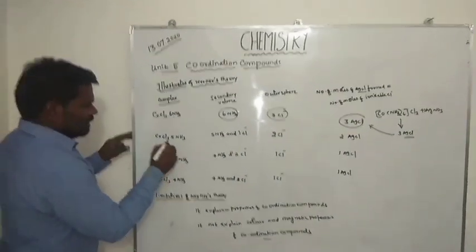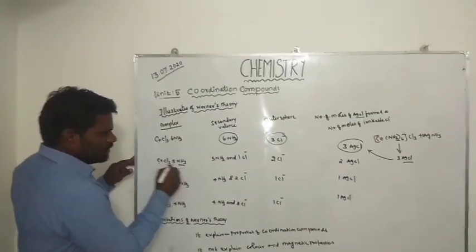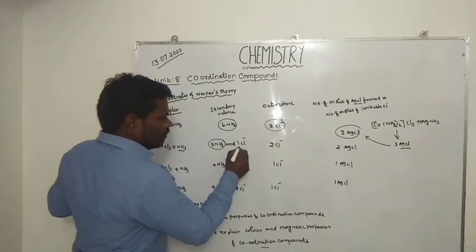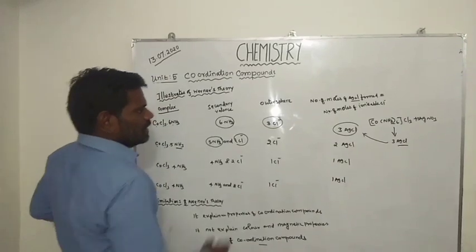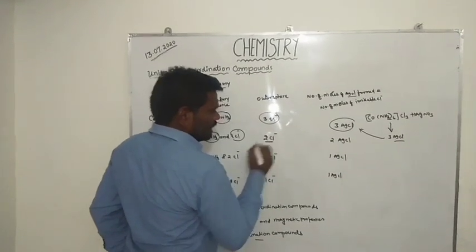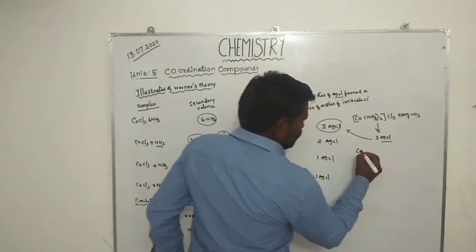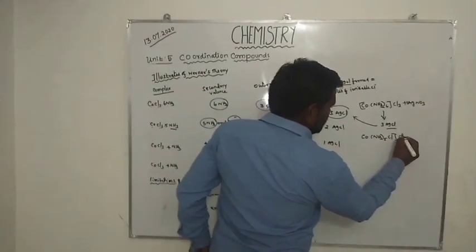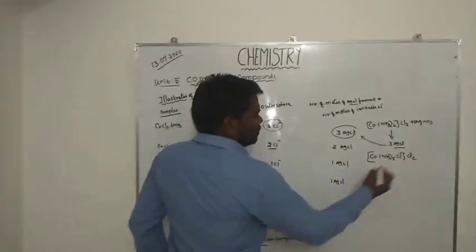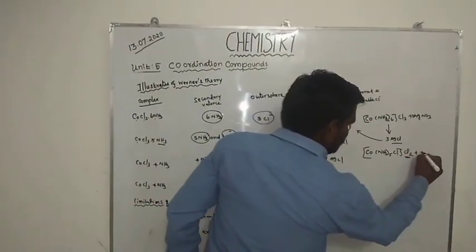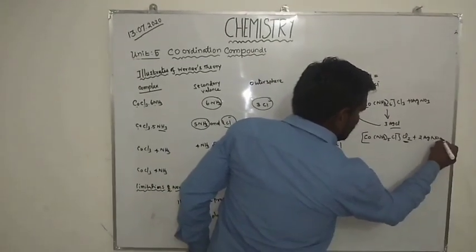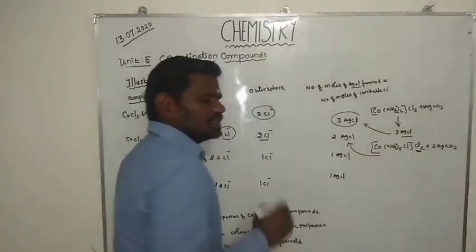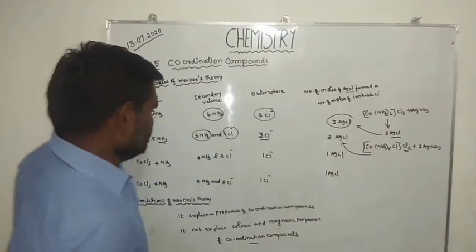Similarly, pentaamminechlorocobalt(III) chloride has 5 ammonia molecules and 1 chloride ion in the inner sphere, and 2 Cl in the outer sphere. How? [Co(NH3)5Cl]Cl2. So 2 chloride ions combine with 2 moles of AgNO3 to give 2 moles of silver chloride.